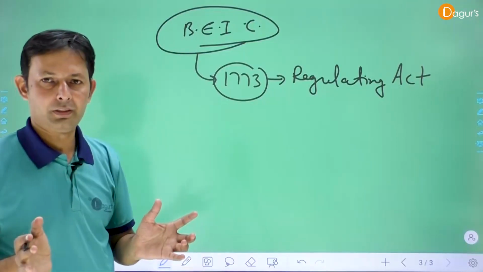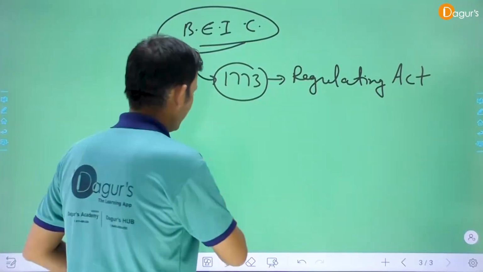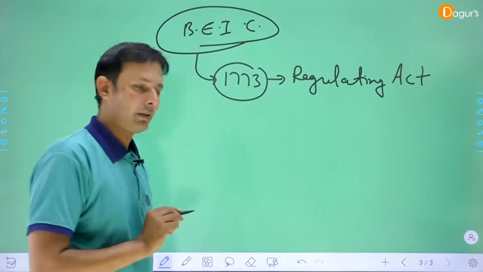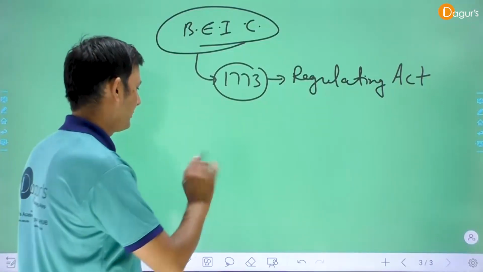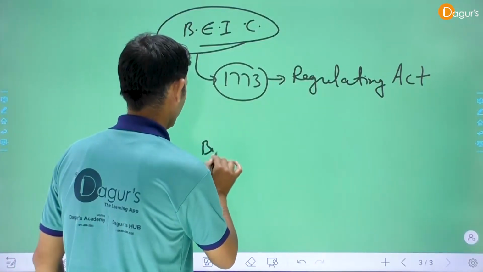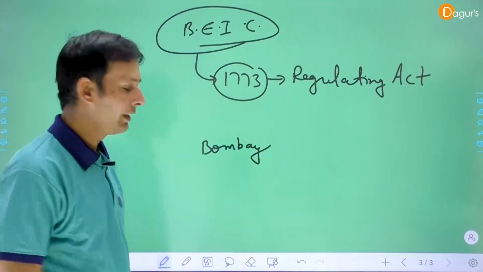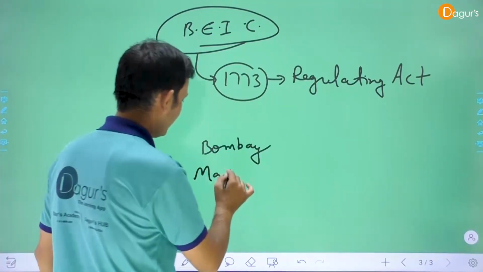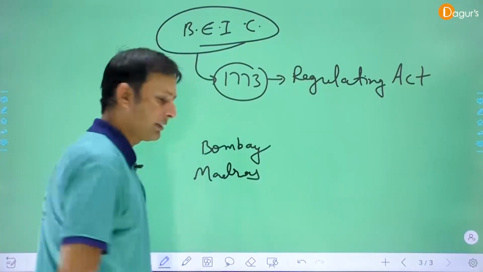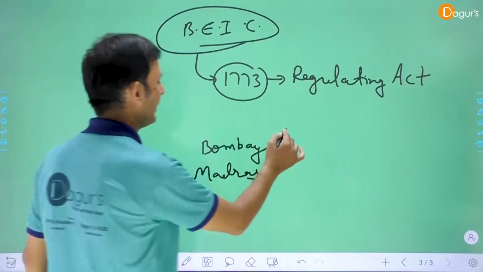It is very important. The British East India Company established its empire in three areas: number one is Bombay, number two is Madras, and number three is Kolkata.